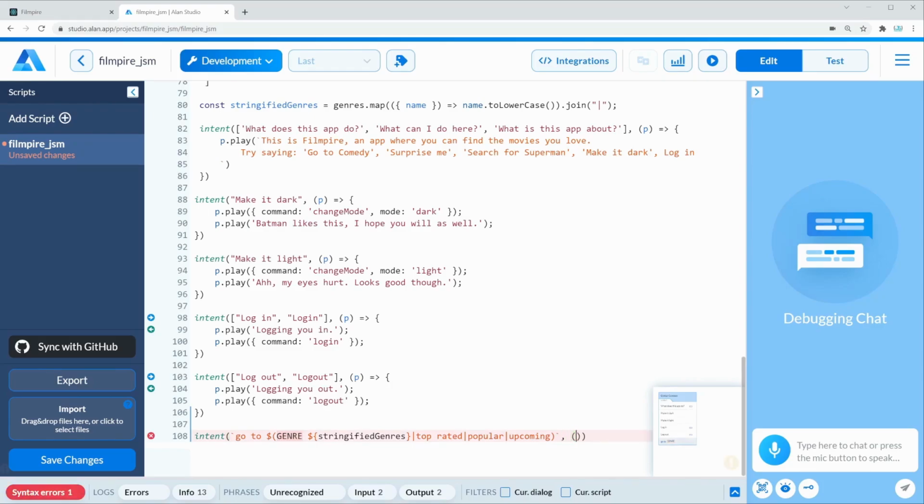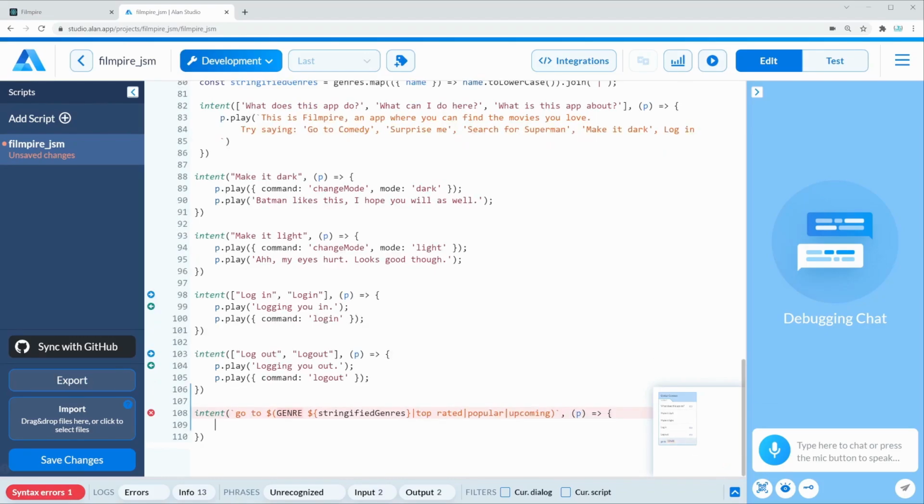And as we always do, we're gonna have a p tag right here. And what do we want to do? Well, we can first say something, and that's going to be a template string going to, and then we can say p.genre.value, and finally category.